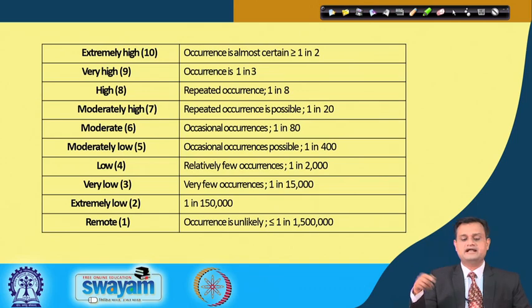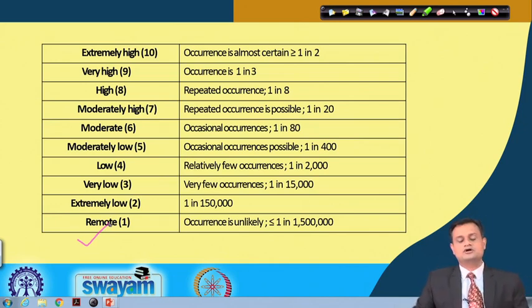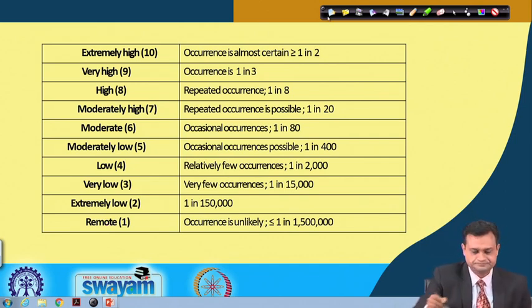High repeated occurrence is 1 in 8, and then if I look at the final one, remote, occurrence is unlikely, less than or equal to 1 in say maybe 15 lakh. So it's very low, and we need to be considerate as far as the occurrence probability is concerned, and this must be used in computing my RPN.